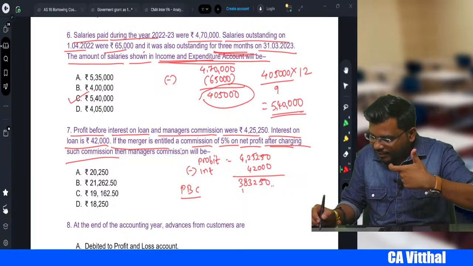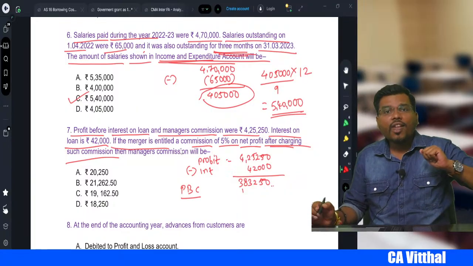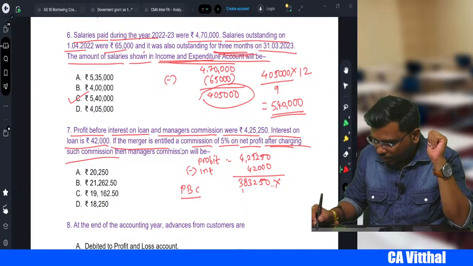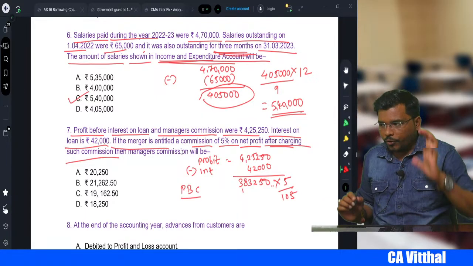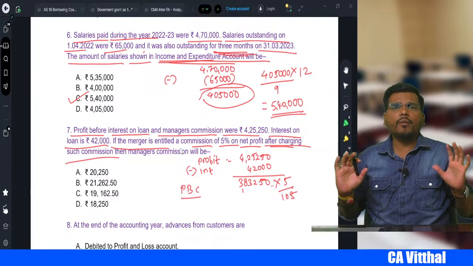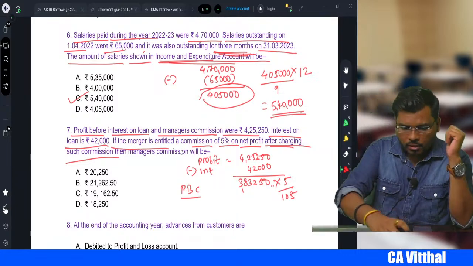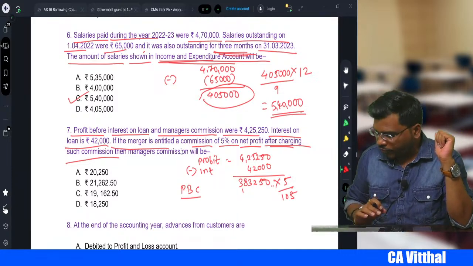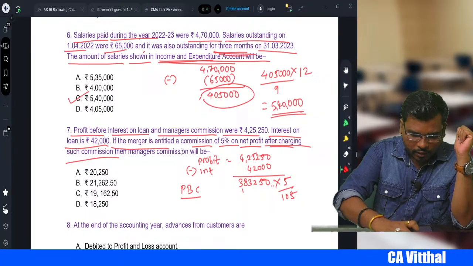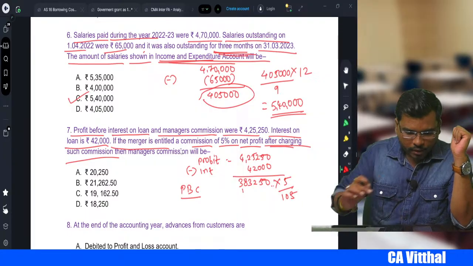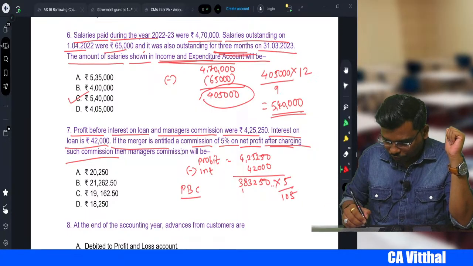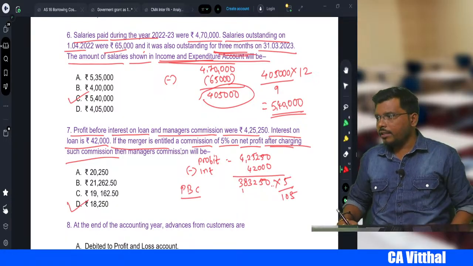After means in this profit the commission is included. So always it will be 5 divided by 105. Before, we directly apply the commission rate to the profit and get the commission amount. So how much is that? 3,83,250 into 5 divided by 105, which comes to 18,250. Option D will be the correct one.